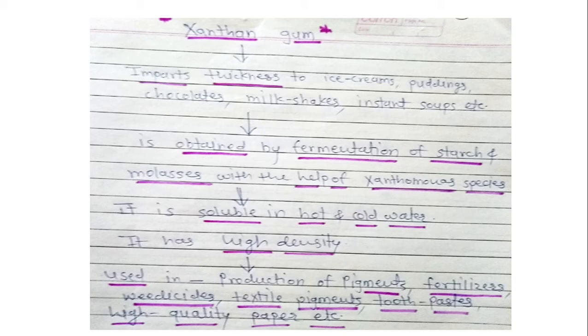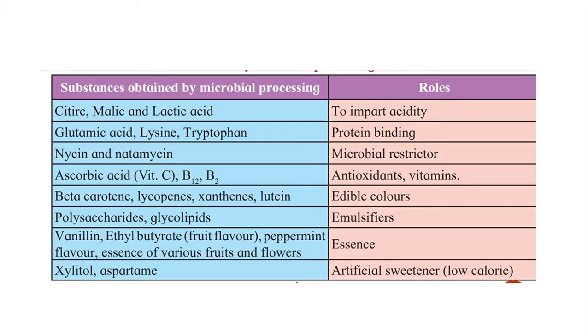Then we are going to study the next table, substances obtained by microbial processing and their roles. First substance obtained is citric, malic and lactic acid. As you all know, acids are sour in taste. Acidic substances give sourness to foods. So role of these acids is to impart acidity.